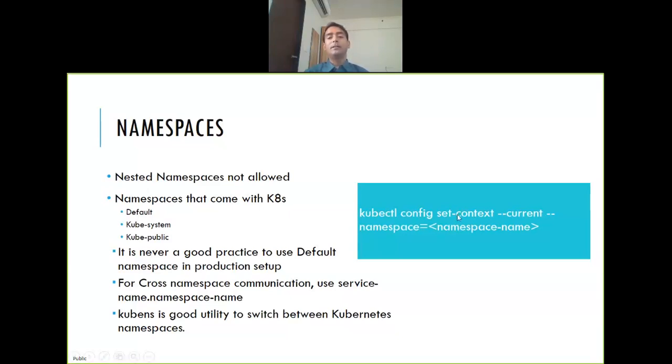Or the simple way is to just set the context. So kubectl config set-context, and just say --current and namespace equal to whatever you want to mention. Okay. It is never a good practice to use default. I have already explained. If you want to refer to some object in a different namespace, you can just give service name dot namespace name. Okay, you can do it like this. Now, if you want to avoid this switching of namespace manually again and again, you can use this free tool kubens.